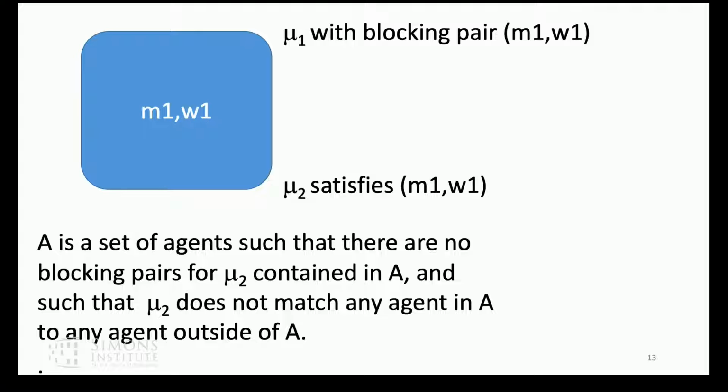And the property of this box is that there are no blocking pairs for the latest matching in the box, and furthermore, the latest matching doesn't match any agent in the box to agents outside of the box. Okay, so I started off very simply with just a pair that is matched to each other.